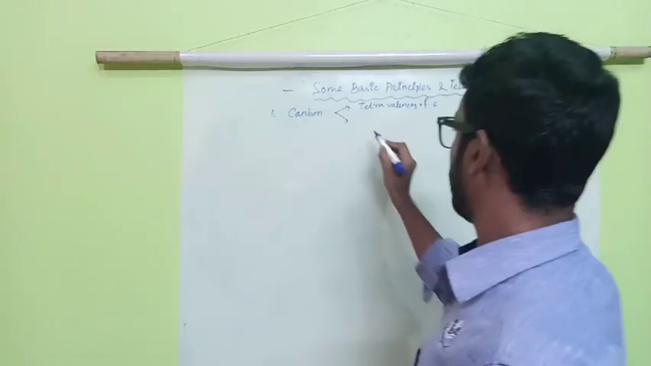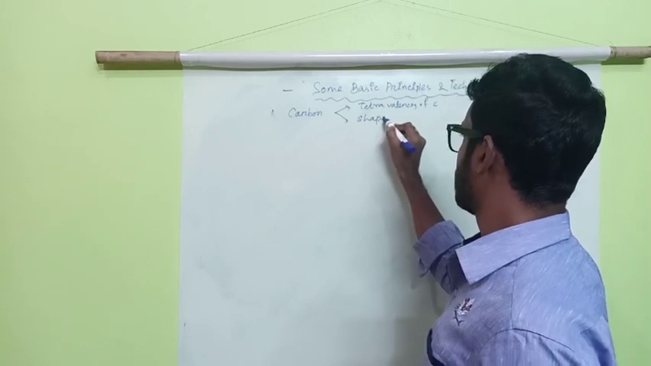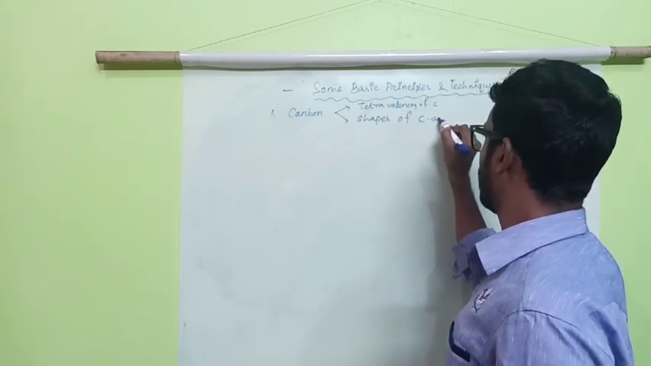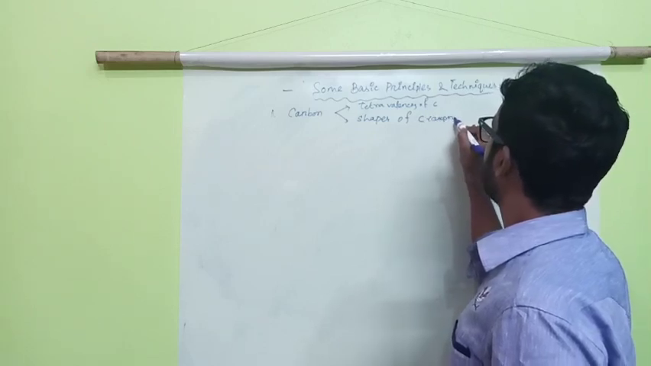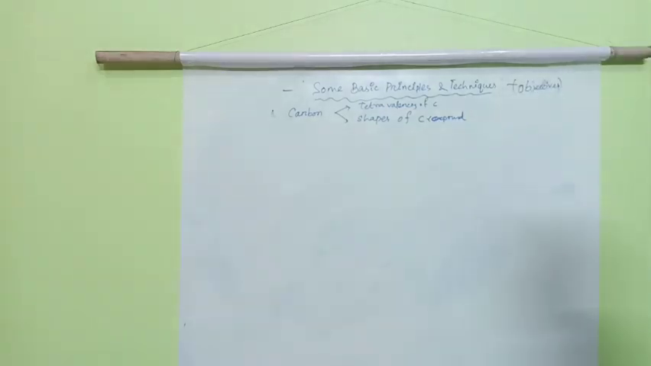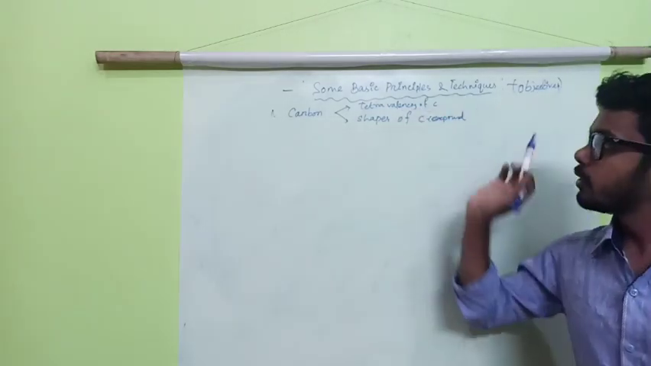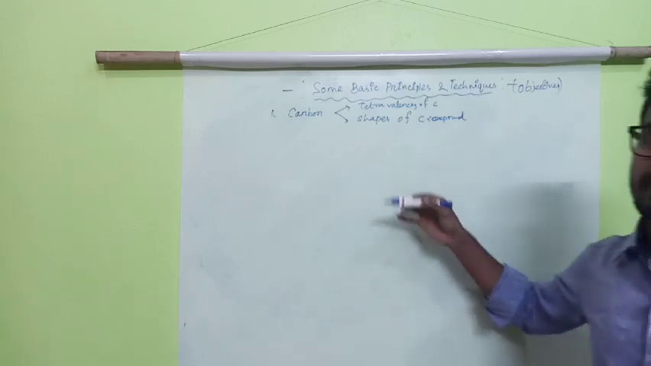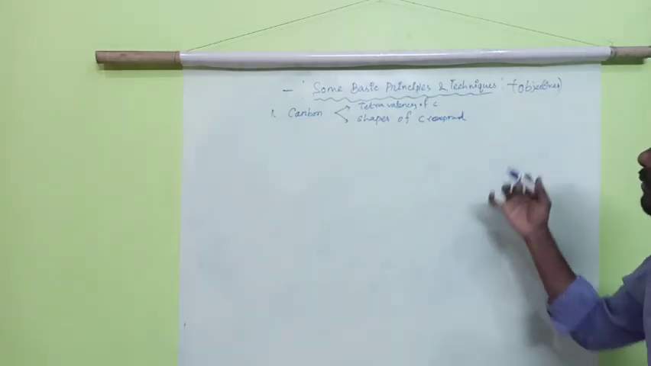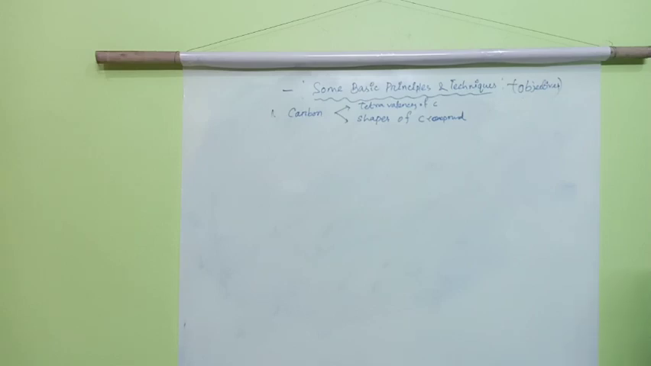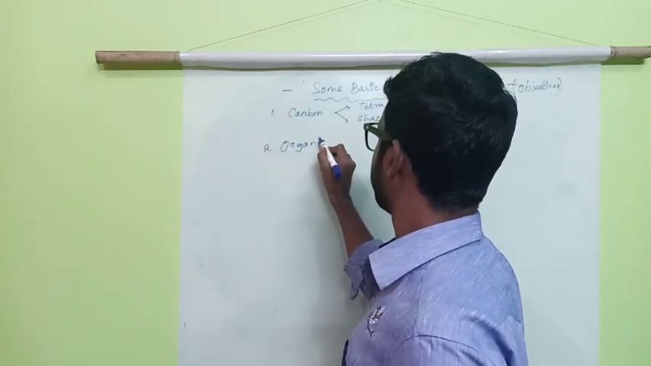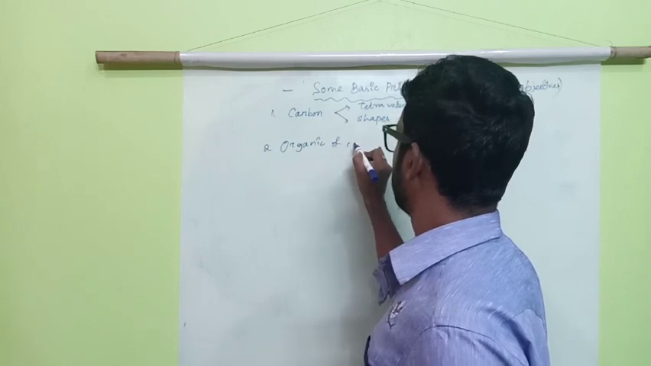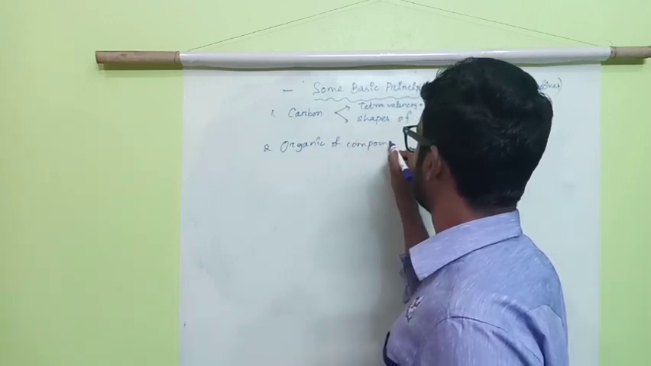And again, what will you get to know? Shapes of carbon compounds. So you'll get to know about the tetravalency of carbon, and why. There are so many points I will touch upon, but in your course, whatever it is, I'm writing that part only. And the second thing is the structure of organic compounds.